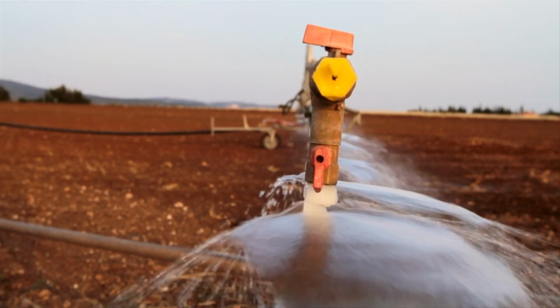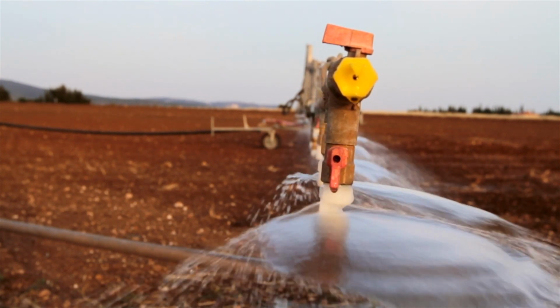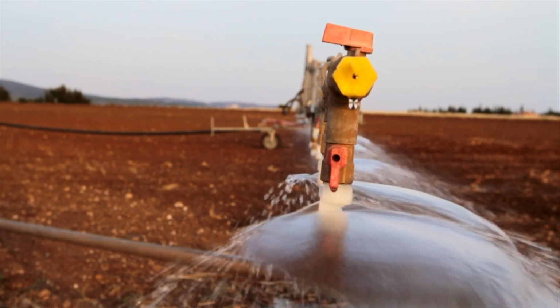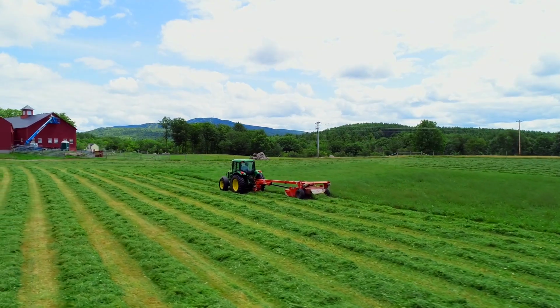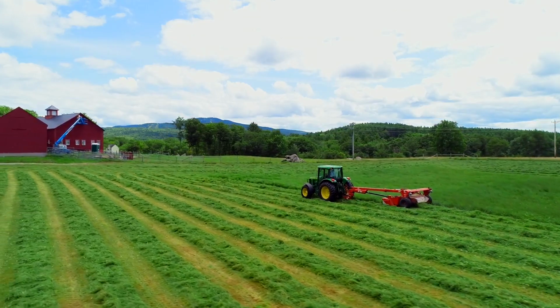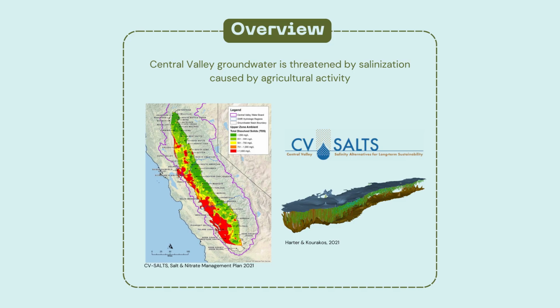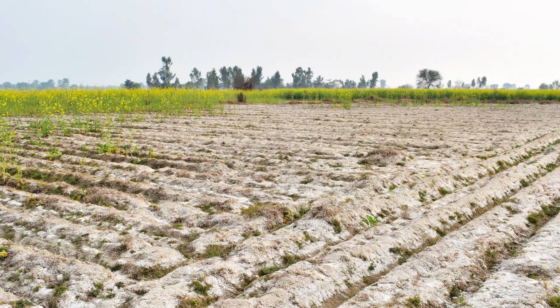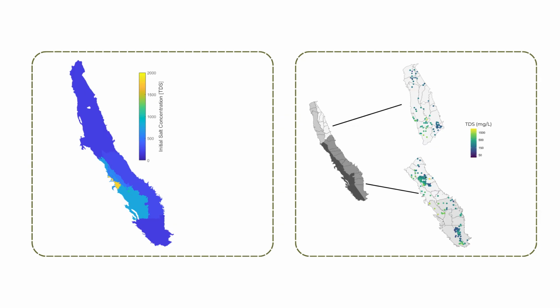Because of this, farmers in the Central Valley rely on irrigation to supply their crops with the water they need. All of that irrigation is great for productivity, but it raises questions about potentially negative environmental consequences. Among other issues, irrigation is known to cause what's called soil and groundwater salinization. This is when small particles like dissolved minerals build up underground and make the water stored in the soil and rock too salty for plants and people.